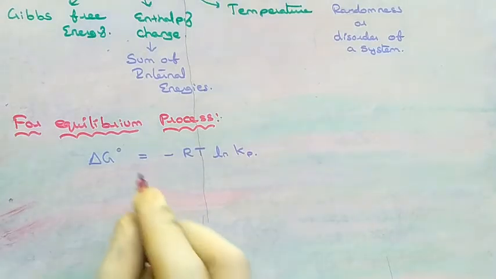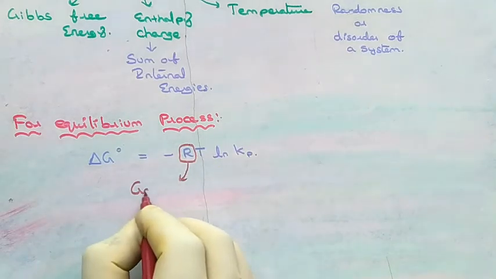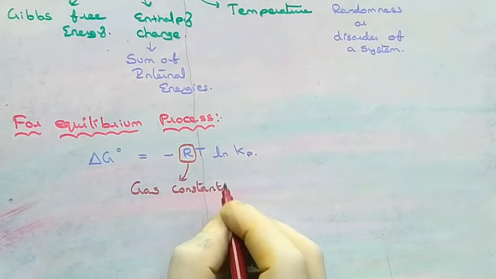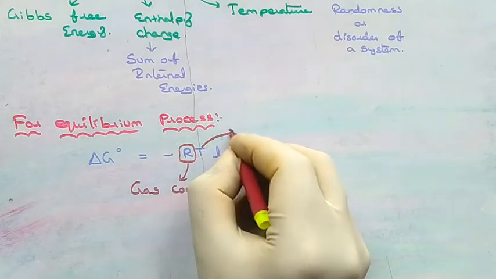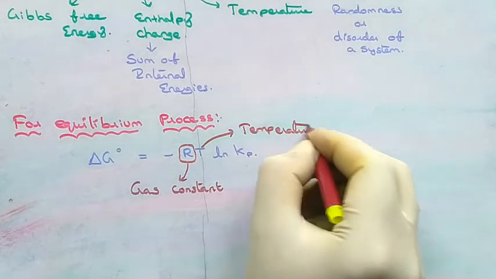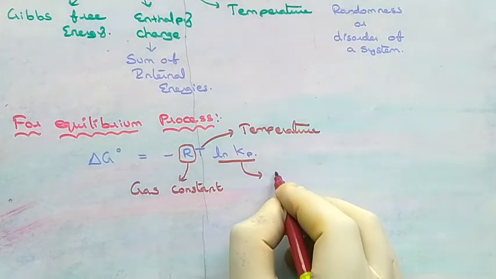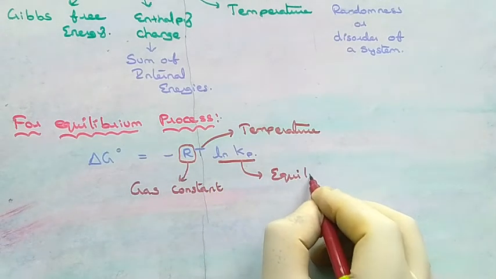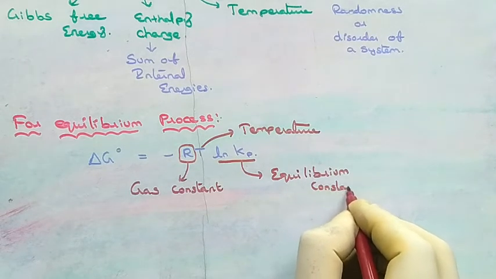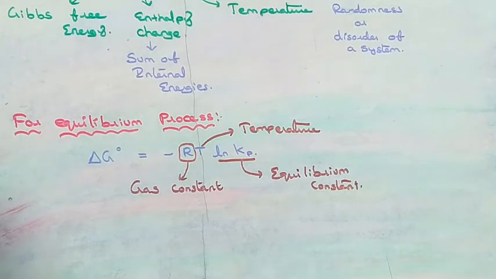So where delta G0 is equal to Gibbs free energy of equilibrium reaction, R is gas constant, T is temperature, and ln Kp is nothing but the equilibrium constant.